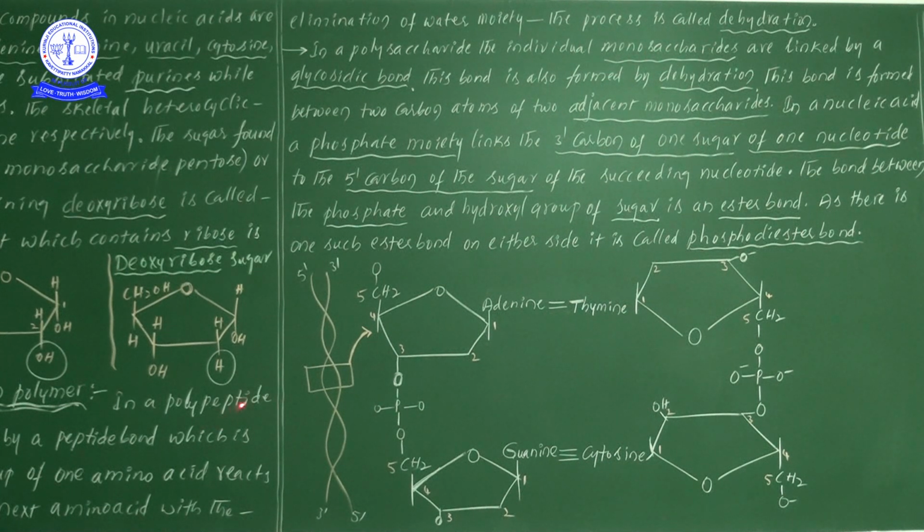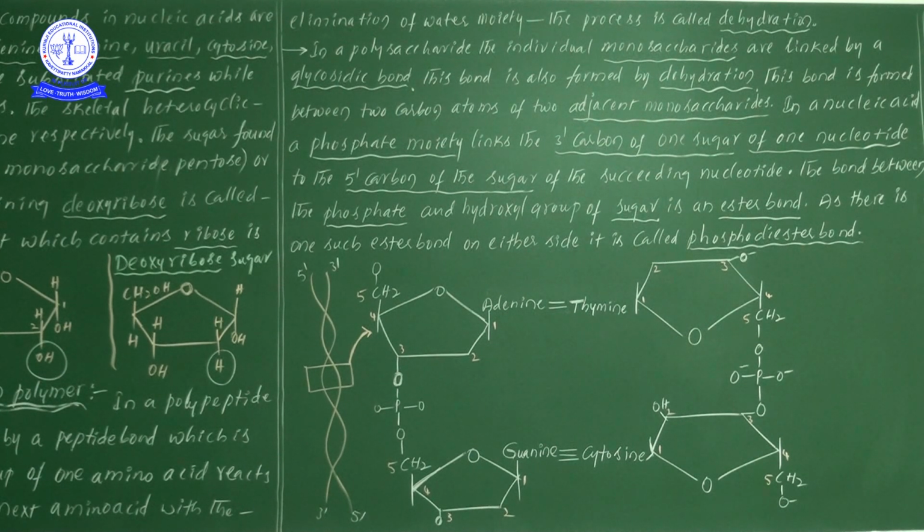In polypeptides or proteins, we observe the presence of peptide bonds between two amino acids. And in nucleic acids, between the two nucleotides, we observe the presence of phosphodiester bond. So this is a small piece of information regarding the bonds.